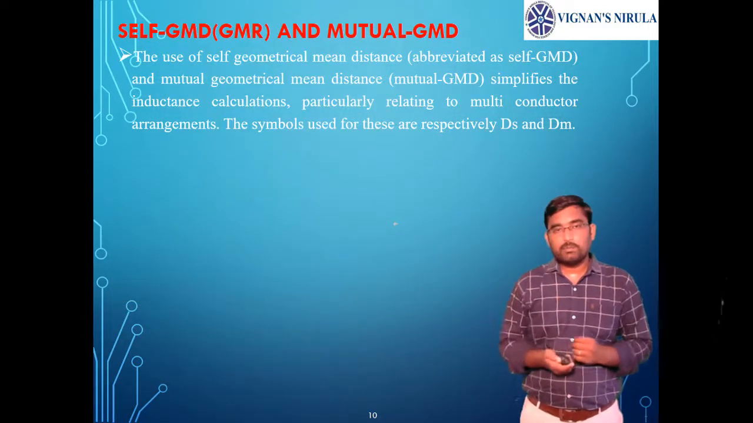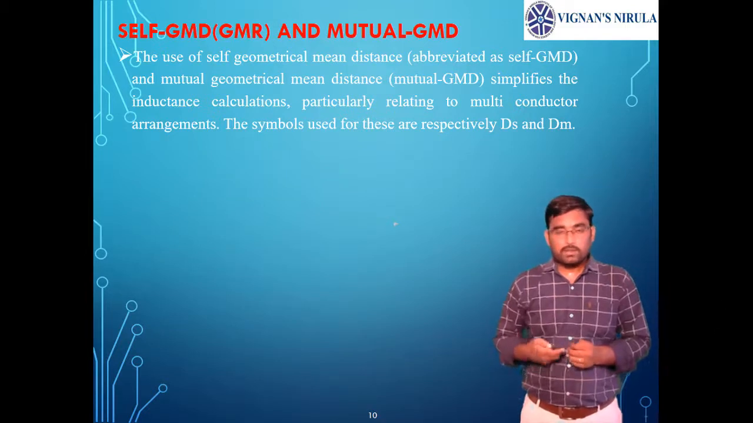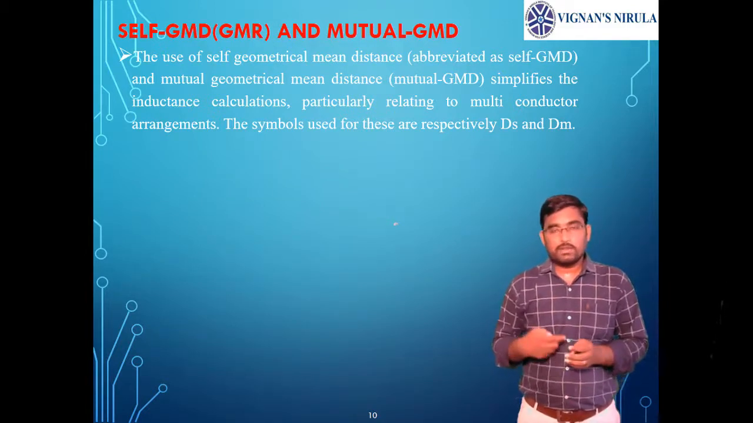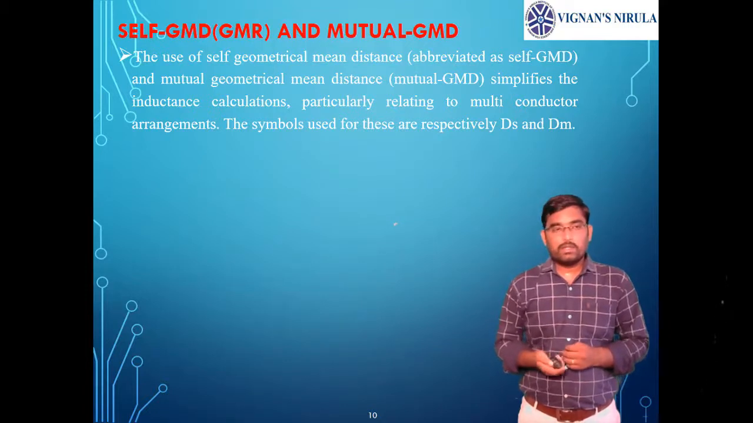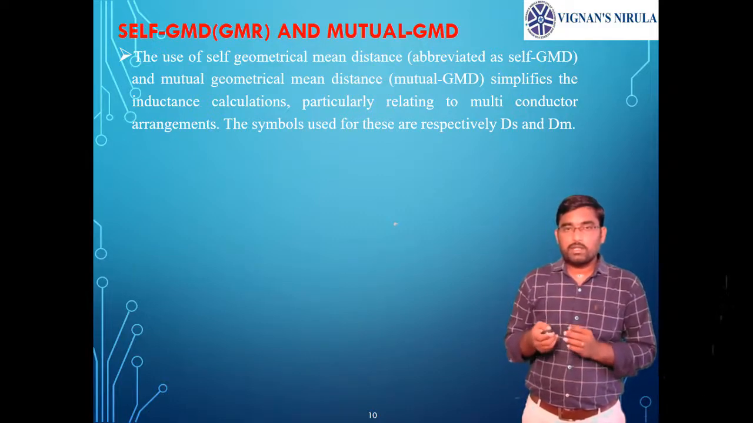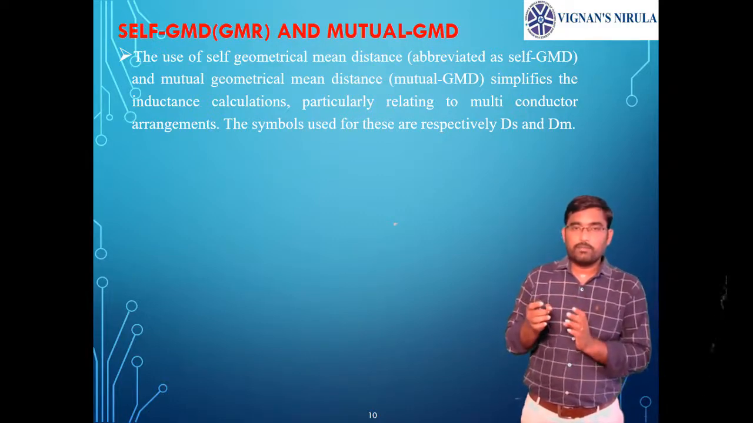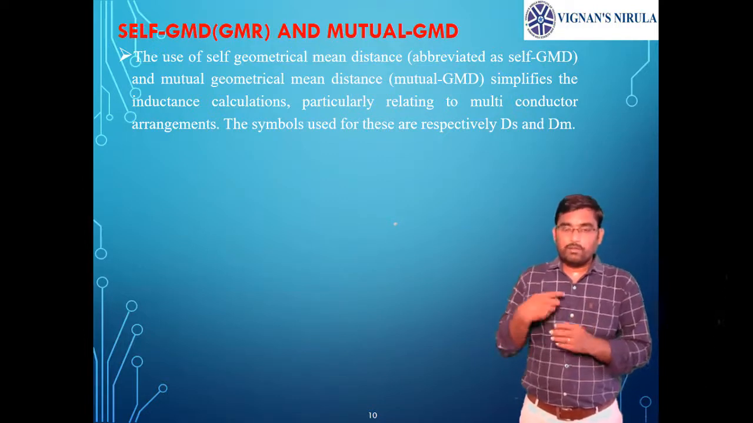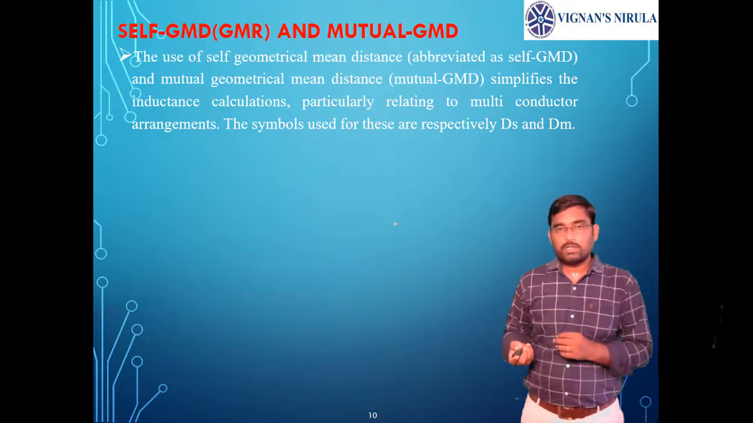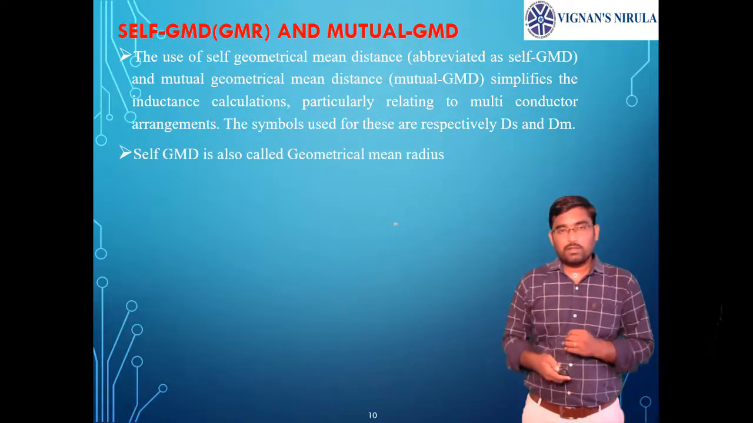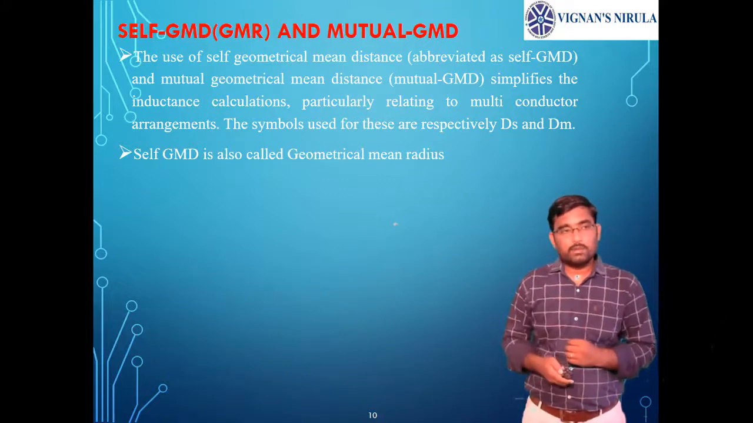Next, what is self GMD and what is mutual GMD? These are the concepts which are generally used for multi-circuit lines. Let us take double circuit lines. Self GMD is a geometric mean distance related to the same phase of the conductor. Mutual GMD is a geometric mean of distances between one phase of the conductors and the other phase of the conductor, meaning one circuit and the other circuit. Self GMD is also generally called geometric mean radius, GMR.